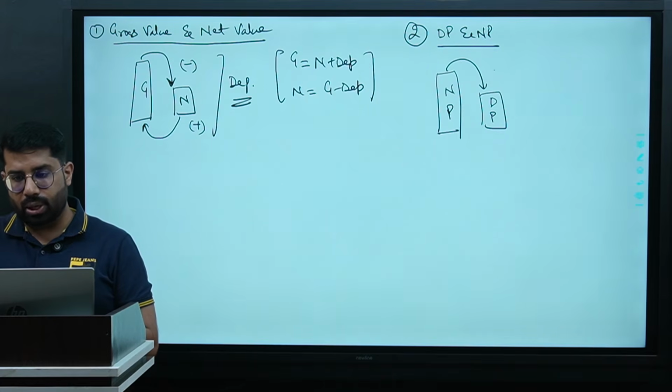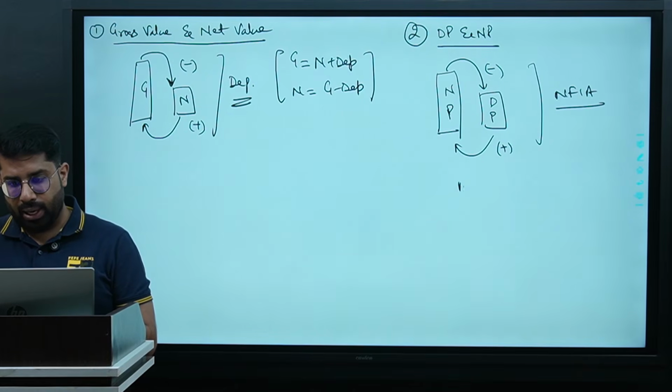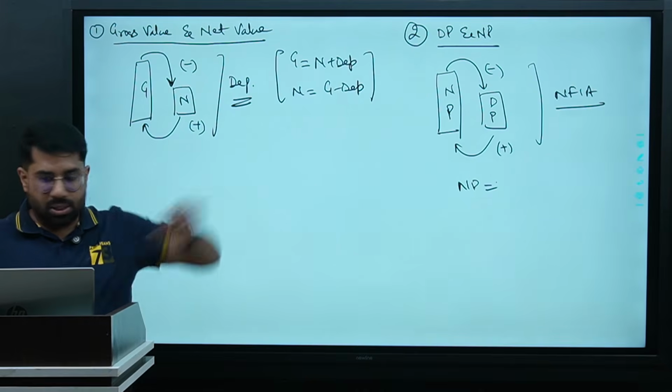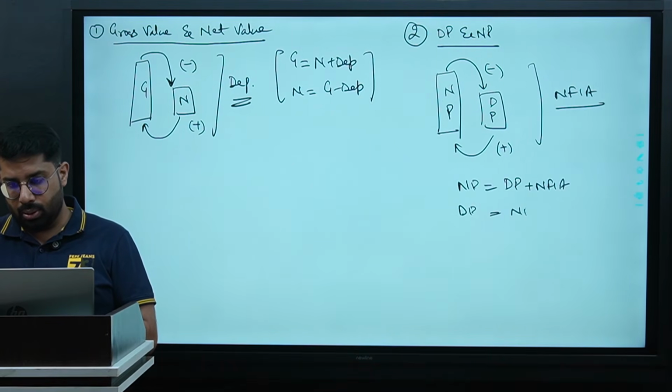National product to domestic product plus what? NFIA. So what will be the possible formula for NP? Cover NP. DP plus NFIA. Cover DP. NP minus NFIA. Are we clear? Yes, sir.